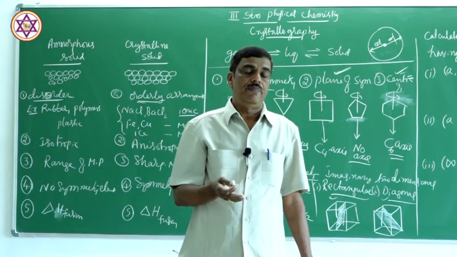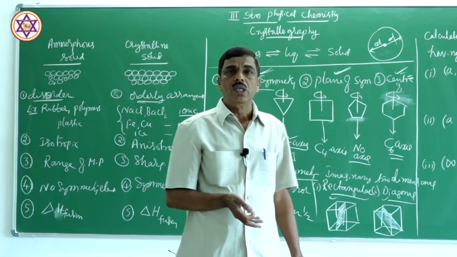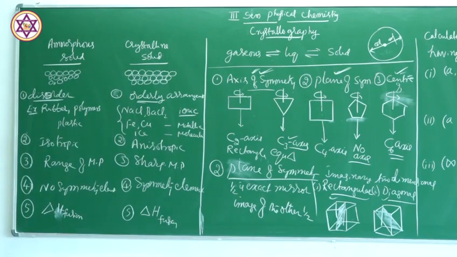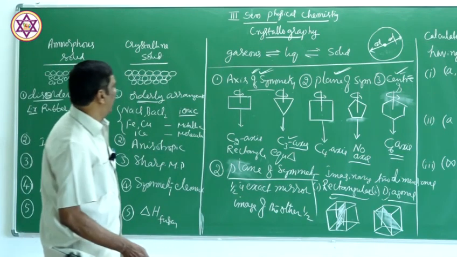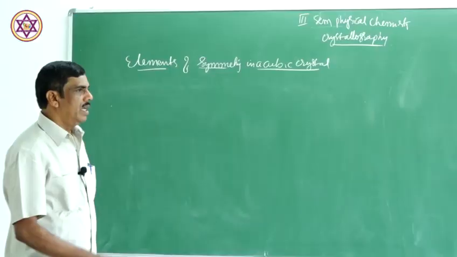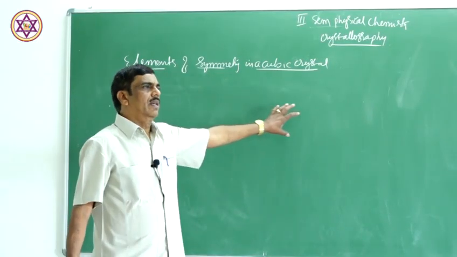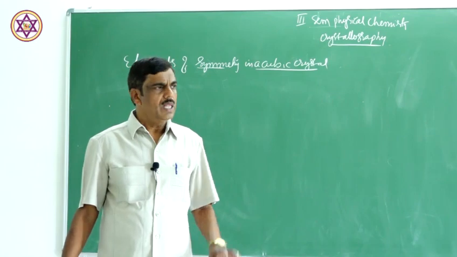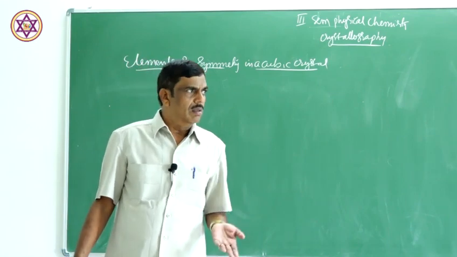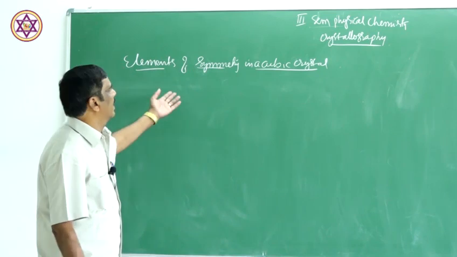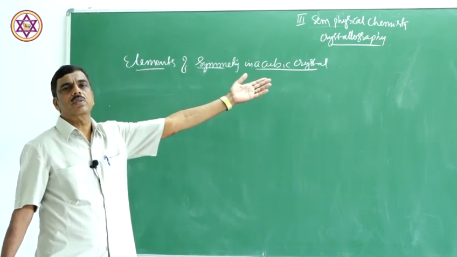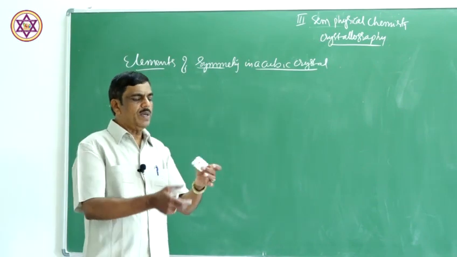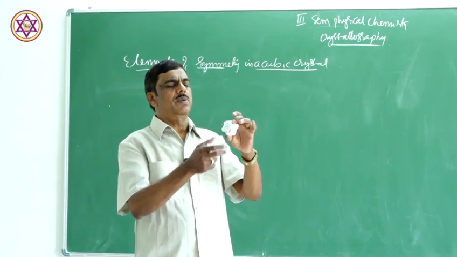Now, let us apply this symmetry element concept to a cubic crystal. How many elements of symmetry are there in a cubic crystal? Let us study that in detail. We know about different elements of symmetry: axis of symmetry, plane of symmetry and center of symmetry. In a cubic crystal, different elements of symmetry are possible.